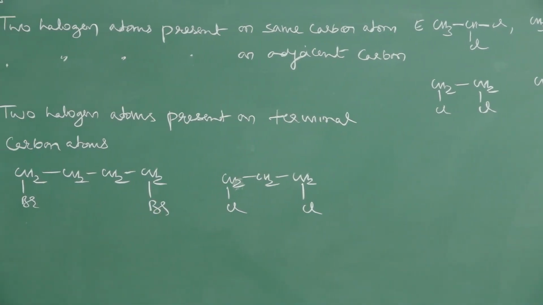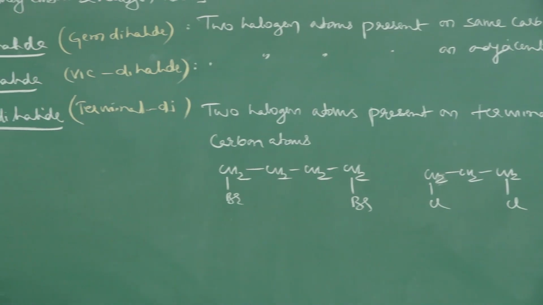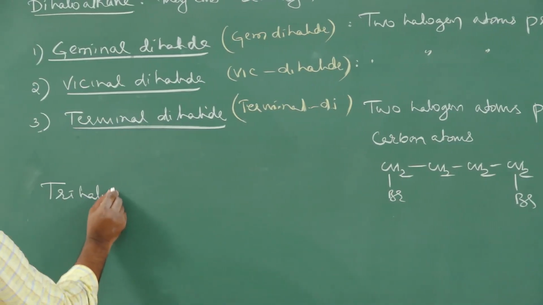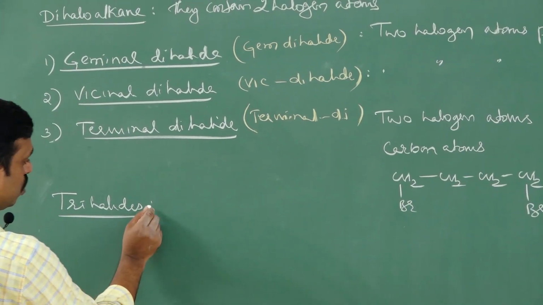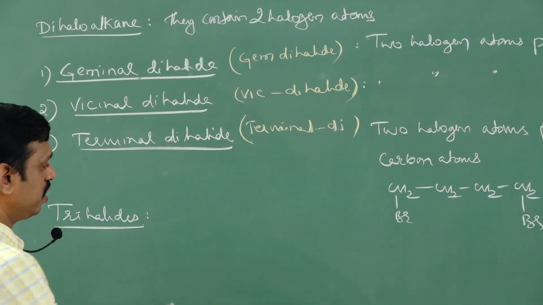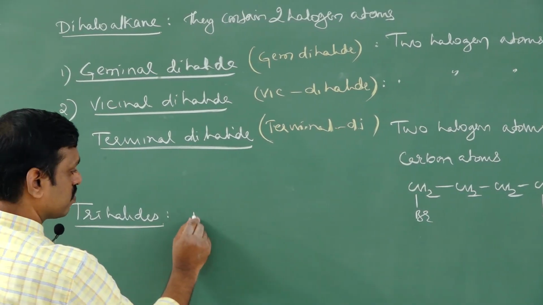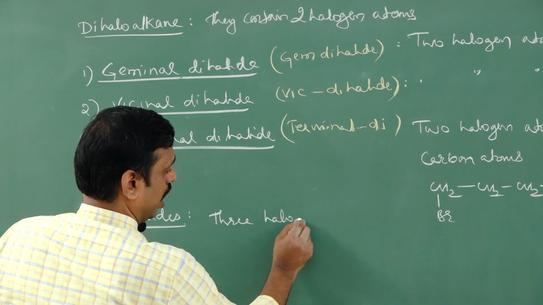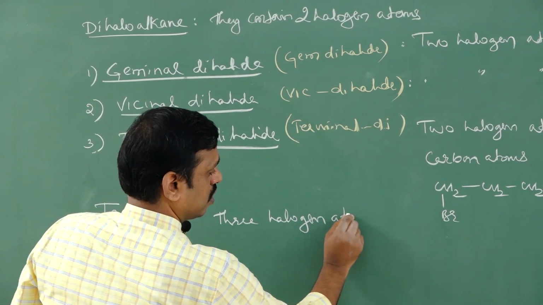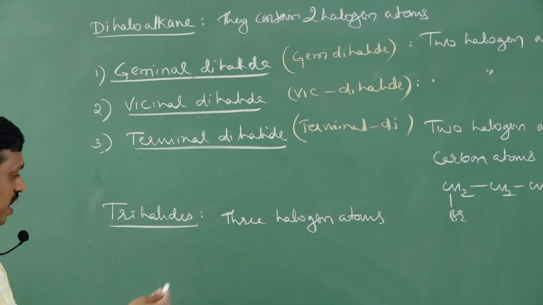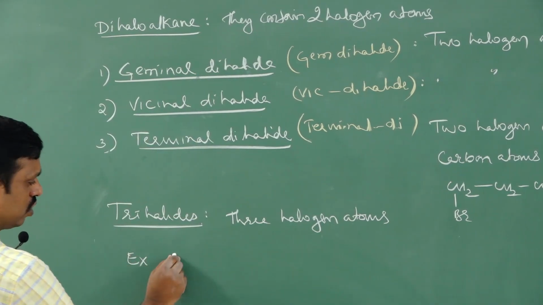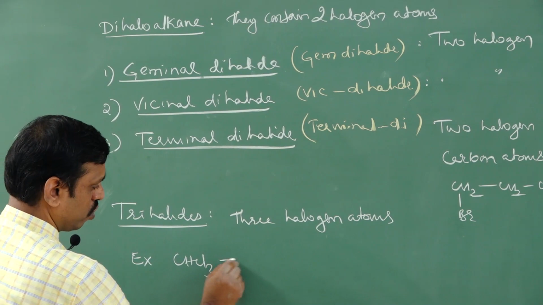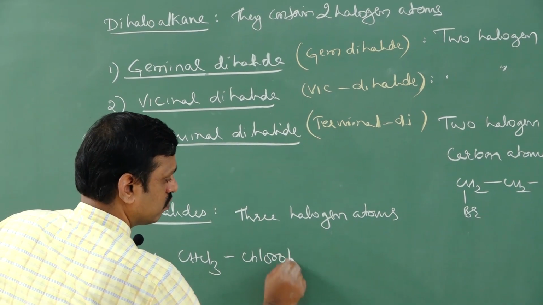Next is trihalides. Trihalides contain, of course, 3 halogen atoms. Examples: CHCl3, you know, it is called chloroform.